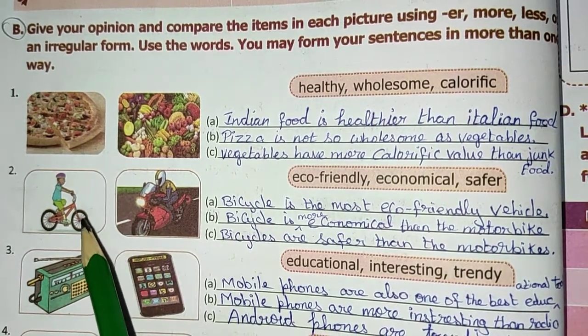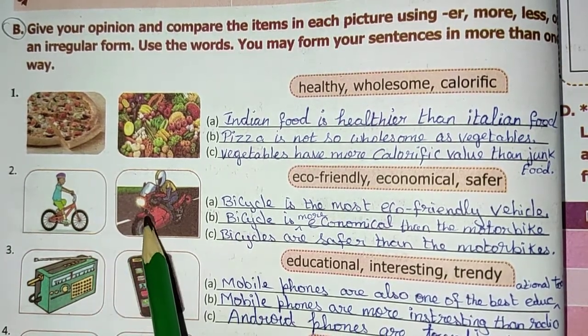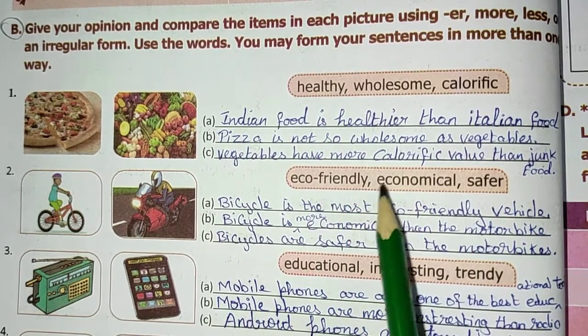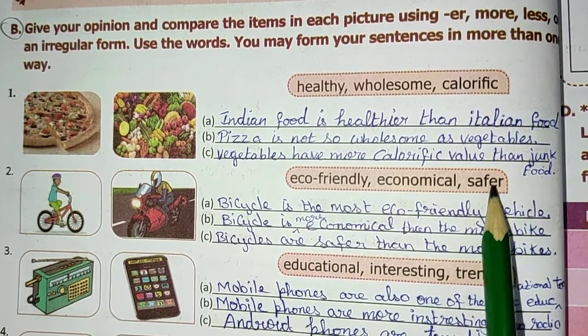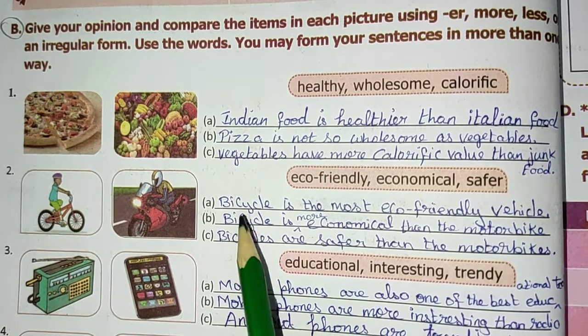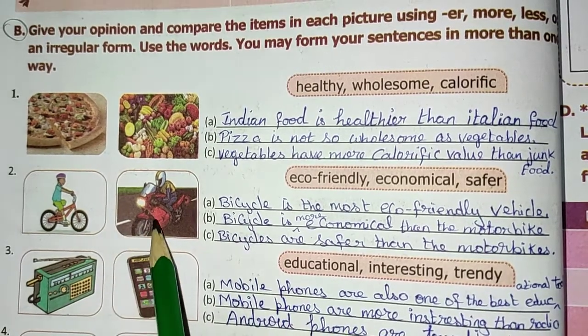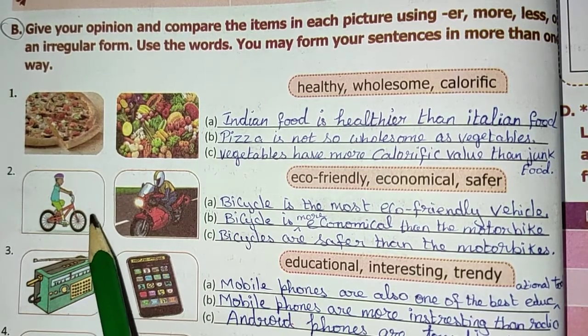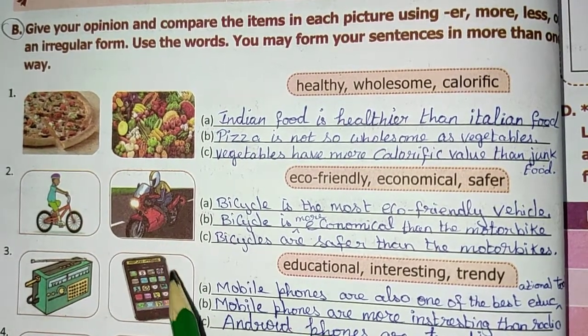Here they have given bicycle and a bike. And they have given the adjectives here. Eco-friendly, economical, safer. Bicycle is the most eco-friendly vehicle. So it is a statement. It is not compared here with the bike.